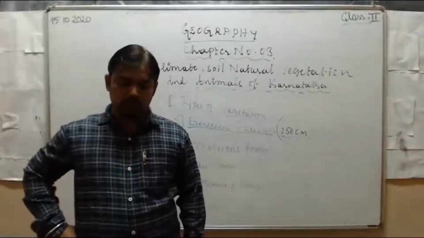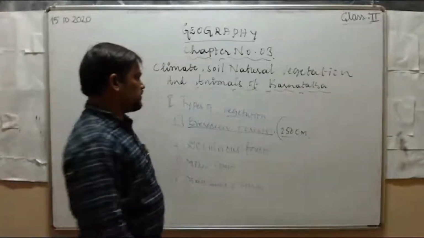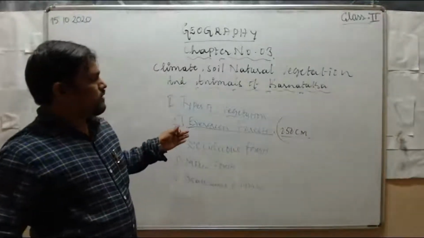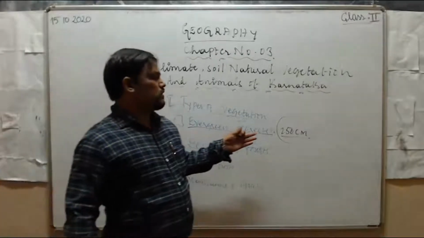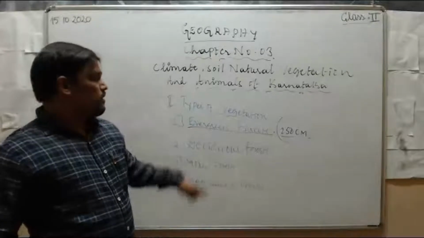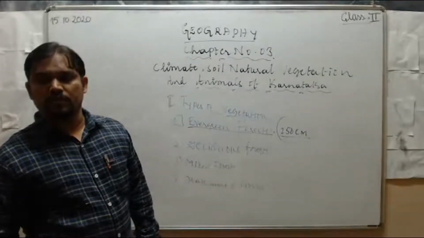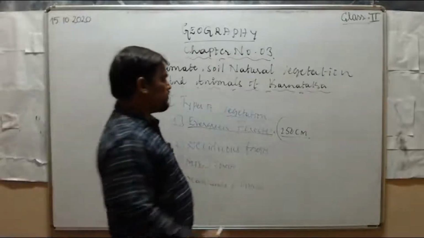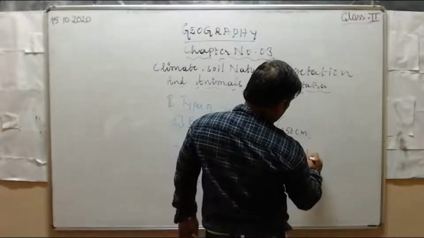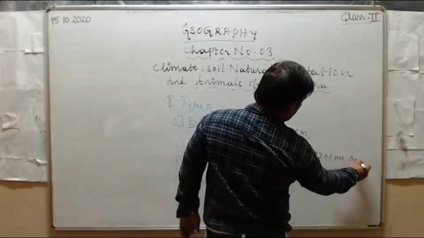This kind of forest can be seen in areas receiving 60 to 120 centimeters of annual rainfall. First, evergreen forests we can see in areas receiving more than 250 centimeters of annual rainfall. But deciduous forests we can see in areas receiving 60 to 120 centimeters of annual rainfall.